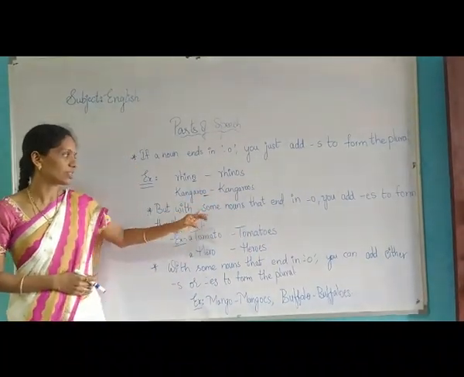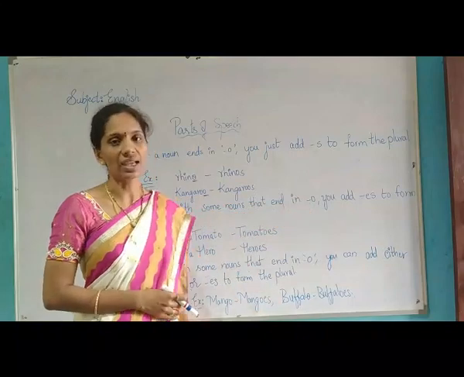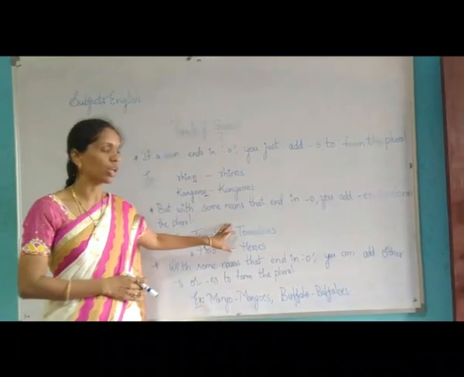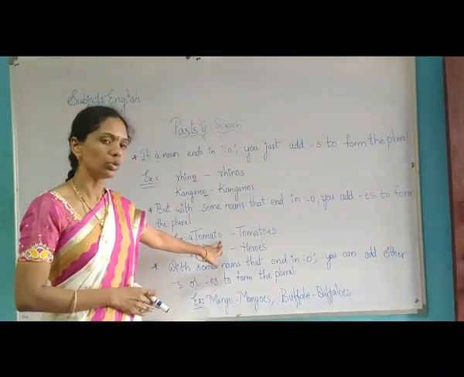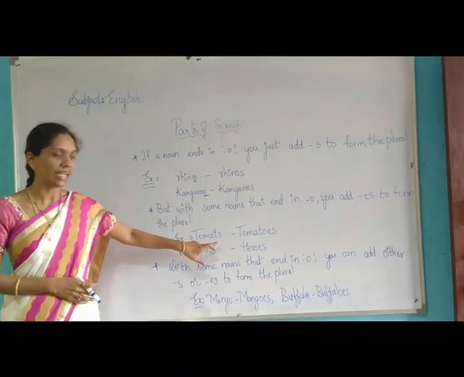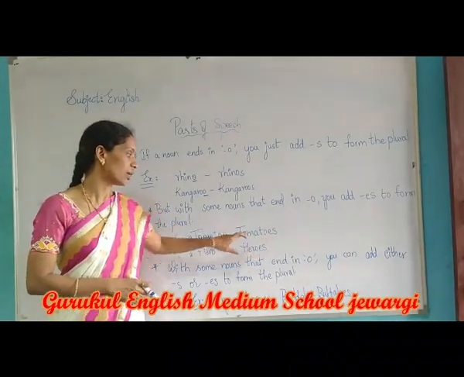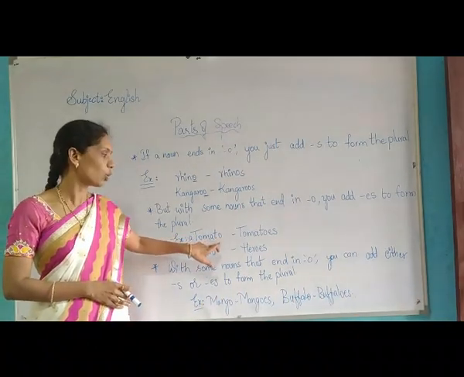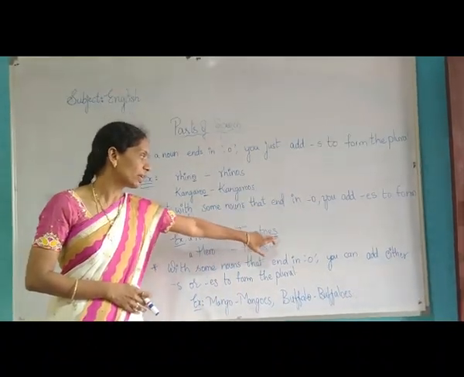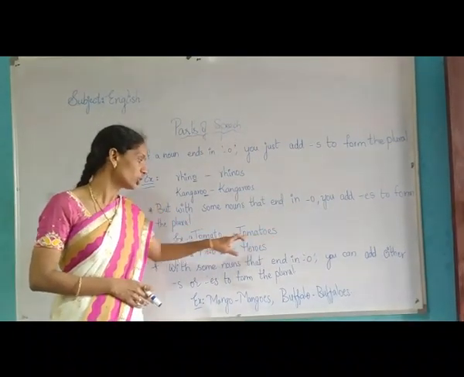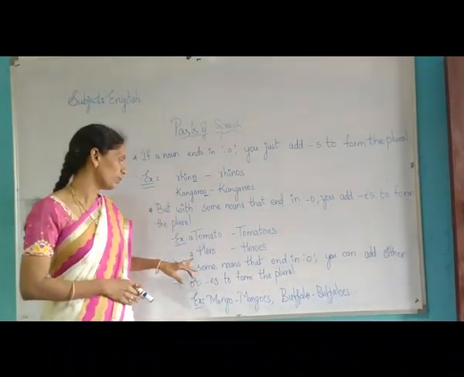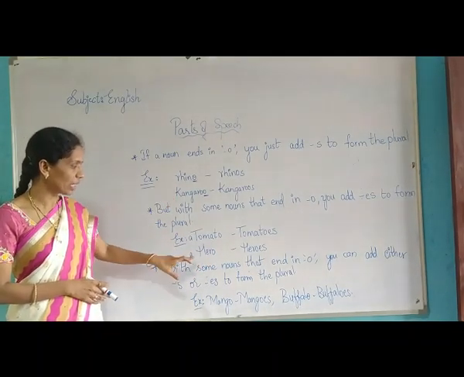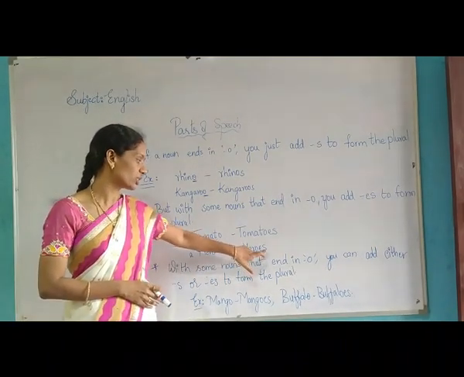And next, with some nouns that end in O, you just add ES to form the plural nouns. In some cases, often we have to add ES to change the O to OES. Plural nouns ending with OES will be seen in some cases. Look here, a tomato. Tomato means what? The ending is O in singular noun. So what we have to do? We have to add ES to form it as a plural noun. And one more here, see, a hero. O ending is there. In some cases we just have to add ES to form it as a plural noun.